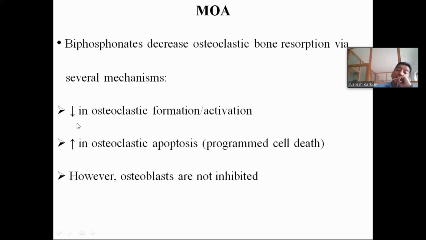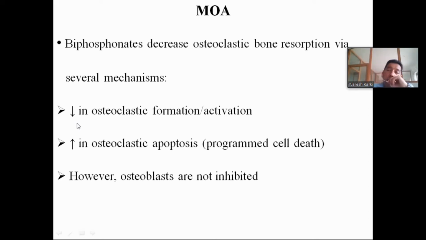Okay, and the second probable mechanism is that they increase osteoclastic apoptosis. What is apoptosis? Apoptosis means programmed cell death. That means the osteoclast cells will automatically die. So what will happen when the osteoclastic cells die? Osteoclastic activity will be reduced, and there will be inhibition of bone resorption.